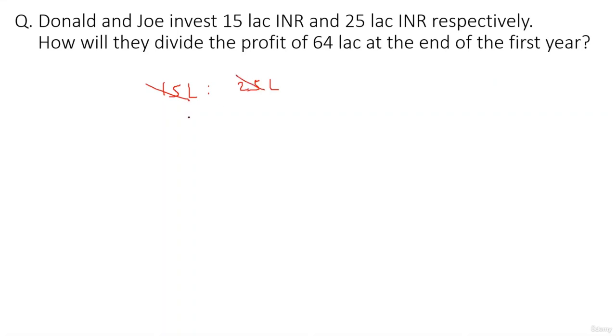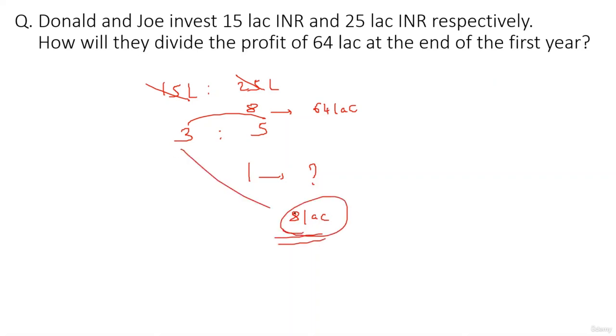So you cancel out 5, 5. So this will be 3 and this will be 5. Okay, so they'll divide in the ratio 3:5. Now 3 plus 5 is nothing but 8 units. 8 units correspond to 64 lakh. If 8 units correspond to 64 lakhs, 1 unit corresponds to how much? That is 8 lakh. Cross multiplication. So if 1 unit corresponds to 8 lakh, 3 will be 3 into 8, 24 lakhs. And 5 will be 5 into 8, 40 lakhs.